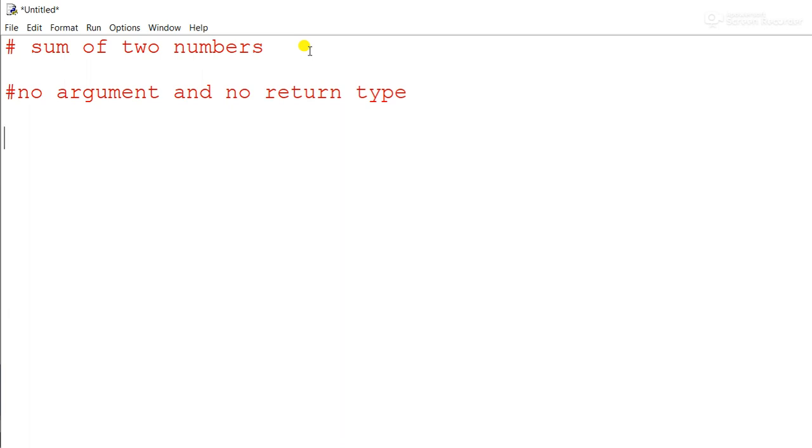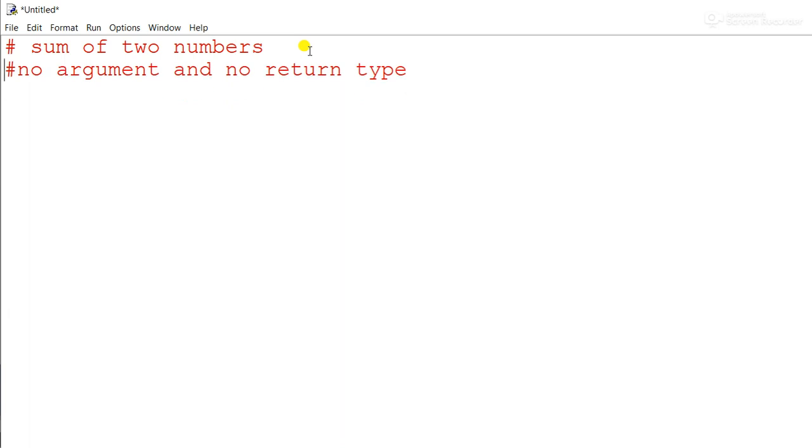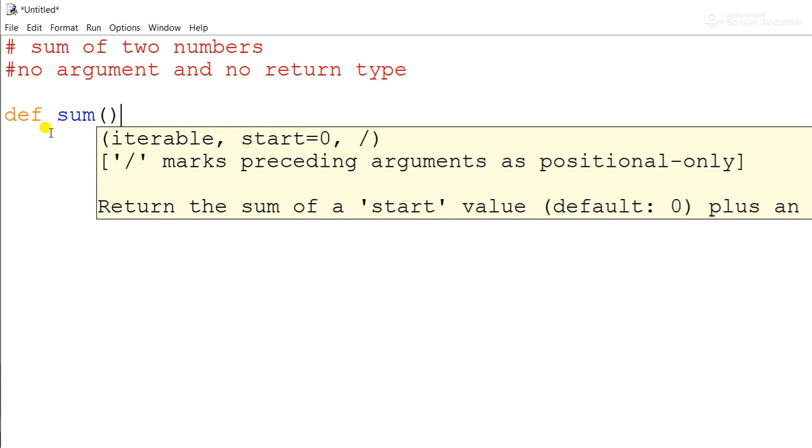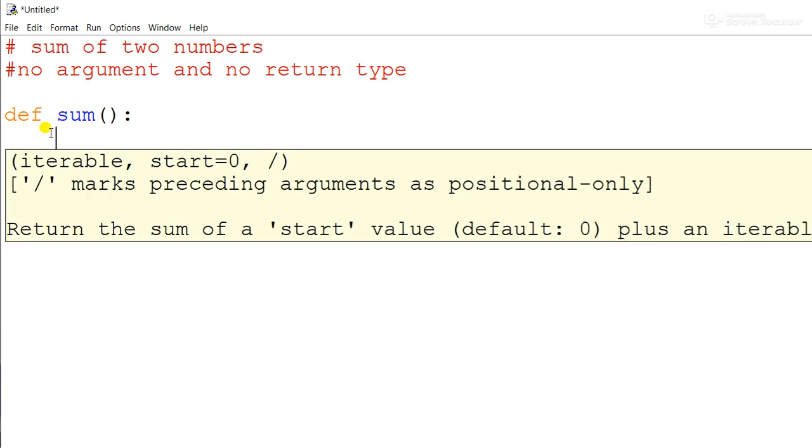Now the very first thing is how to write the function. To start any function, the keyword used is def. Def means we are going to write the definition of the function, that is, how the function will work. Then whatever the name of the function is. For example, to add two numbers, the function name we will write is sum, your choice. Then the brackets are compulsory. Then a colon. The colon indicates that now we are going to write a block. The first thing we have to do is take two inputs from the user.